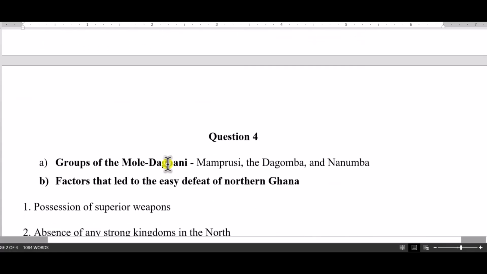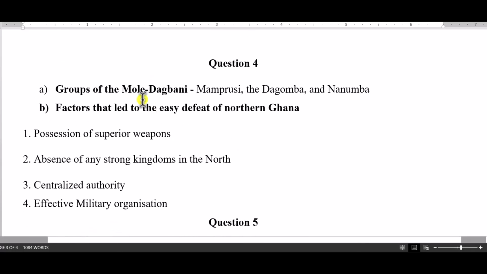Let's take a look at question number 4, which says, name the groups, the people that comprise the Moli Dagbani. There are 3 of them. We have the Mampusi people, the Dagomba, and the Nanumba. When you write Mamprugu, you are wrong, because Mamprugu was the kingdom's name, not the name of the people. The people are called Mampusi people.